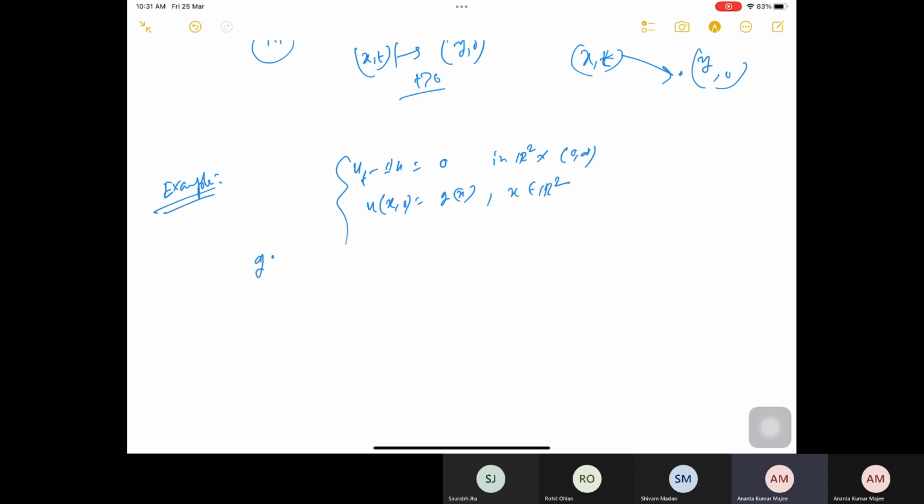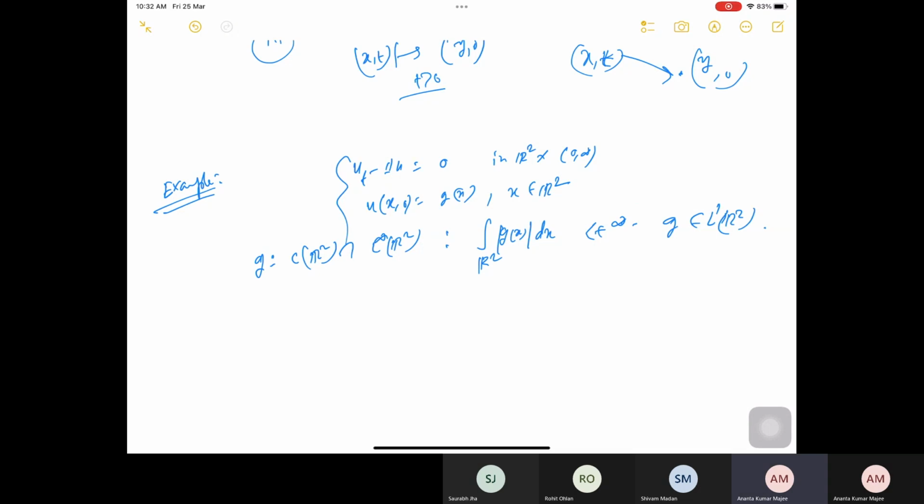So now I have my g, which is in C of R2 intersection L infinity of R2, such that the integral over R2 of mod g of x dx is finite. That means g belongs to L1 of R2.